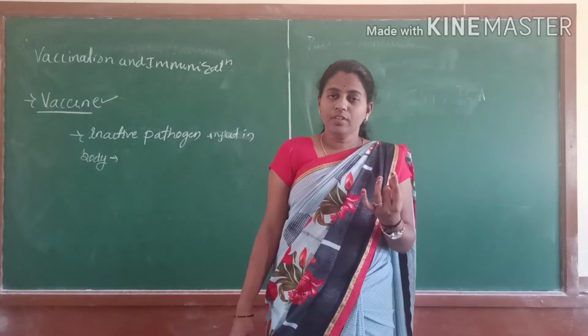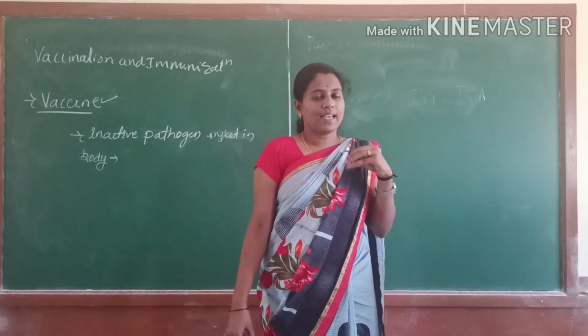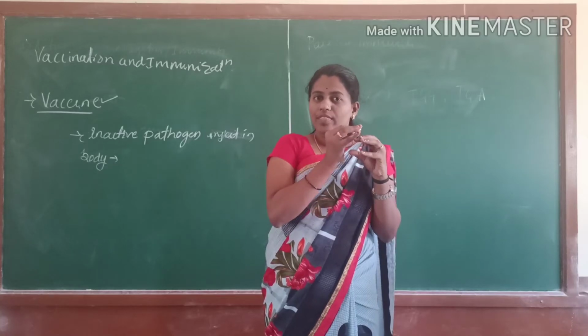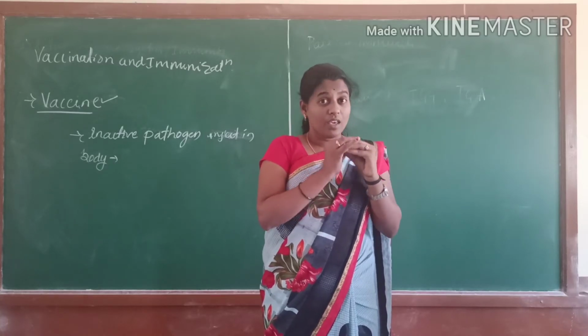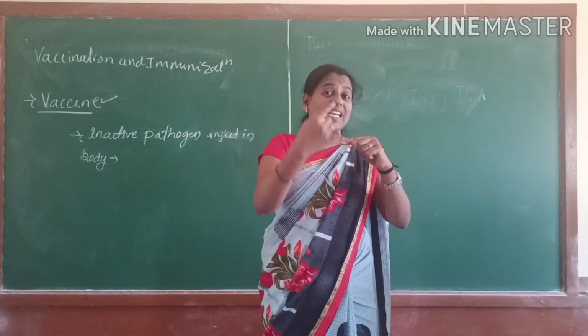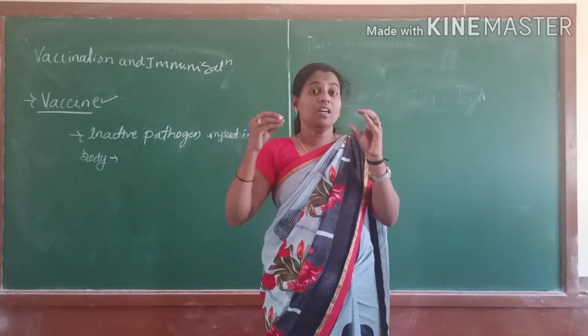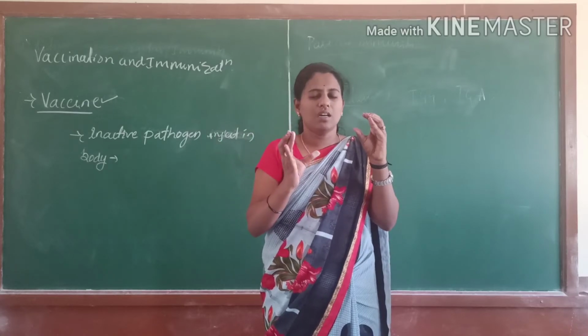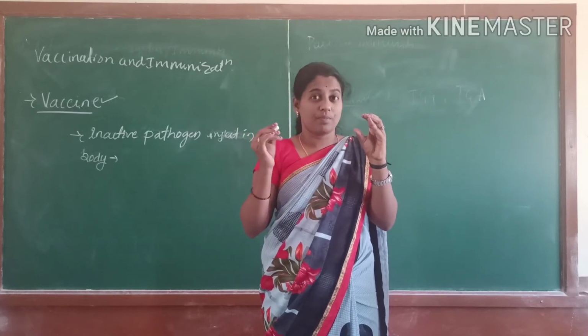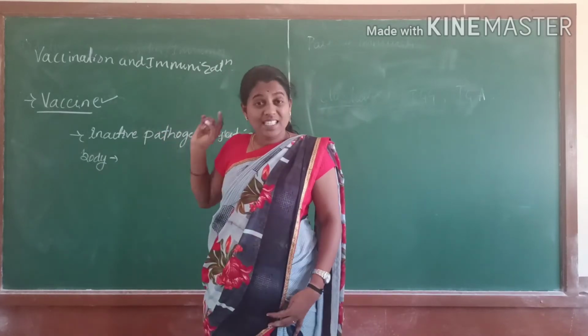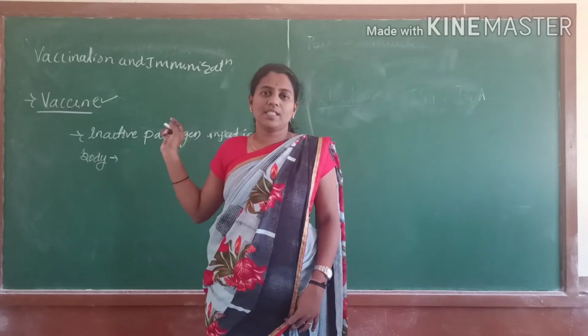Once polio has attacked, the immune system knows about it. If polio attacks a second time, there will be a quick response supported by our immune system. That same system is applied in vaccination.